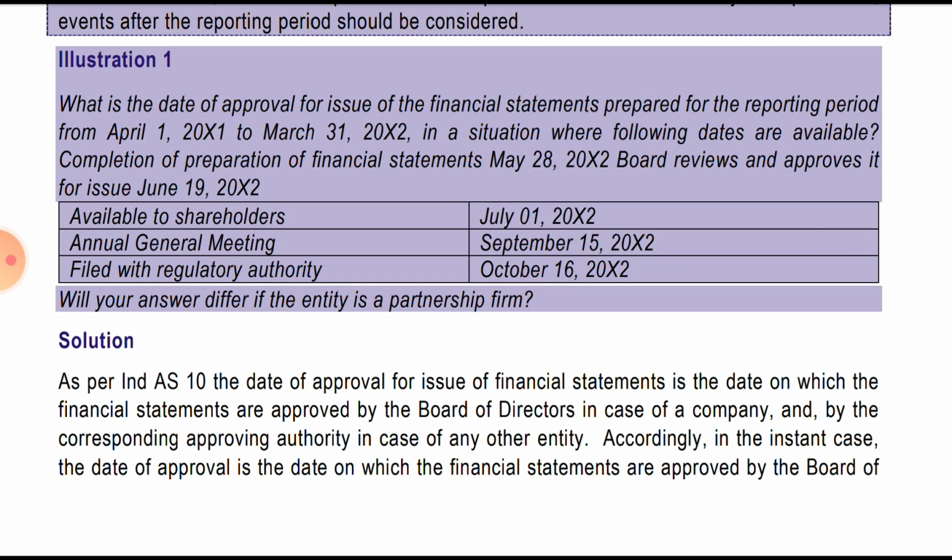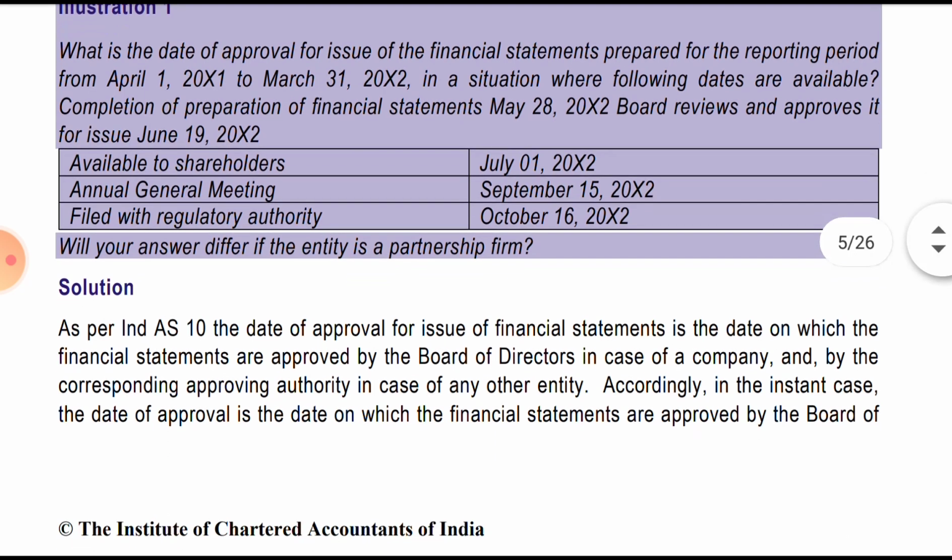What is the date of the approval for the issue of the financial statement prepared for the reporting period from 1st April 2001 to 31st March? So what is the approval date in case of a company in a situation where the following dates are available? Date of completion is given, date of board approval is given, shareholder approval at the general meeting and regulatory approval. So the answer is the date on which the financial statements are approved by the board of directors in case of a company. Okay, and then we'll see for the partnership as well.